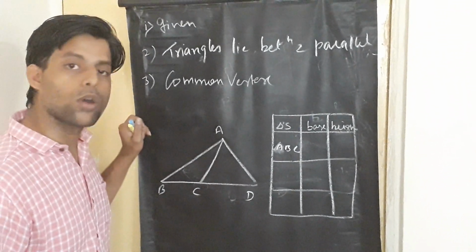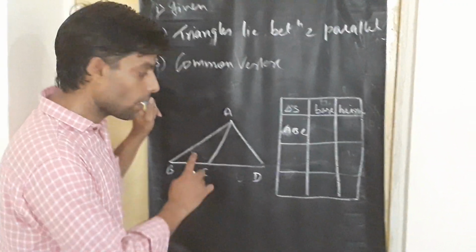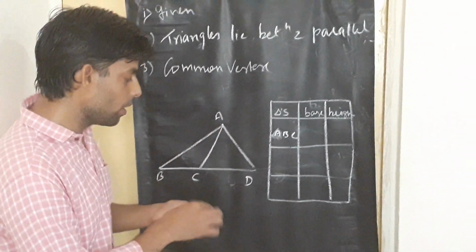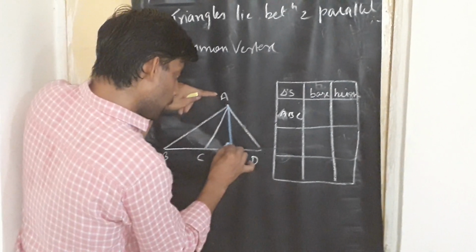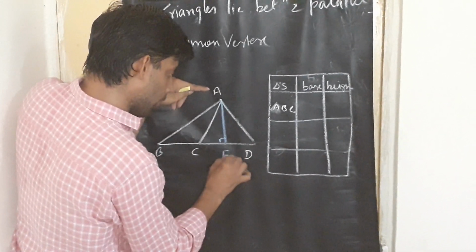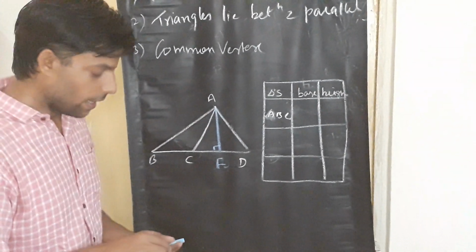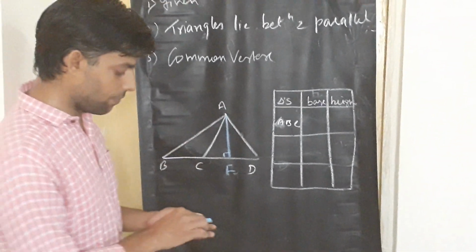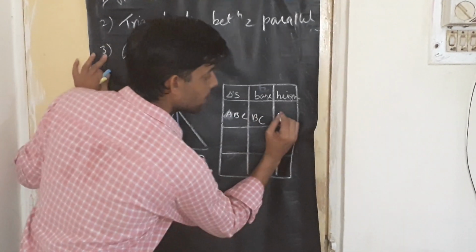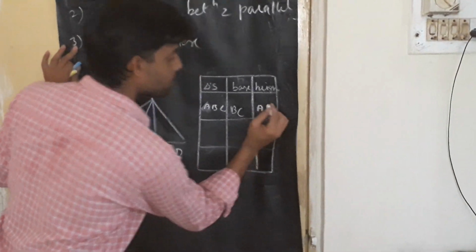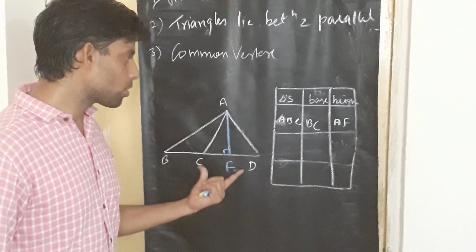So we need to draw the height. As you know, the height is always drawn from the opposite vertex. So for base BC, the opposite vertex is A. So from A we'll drop a perpendicular. Let me call this AF. So for triangle ABC, its height is AF. So students, base is BC and height is AF.